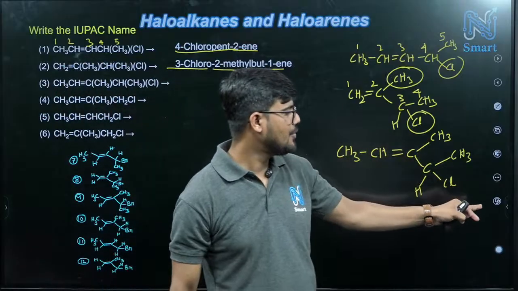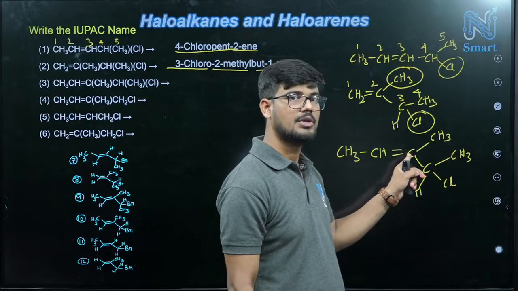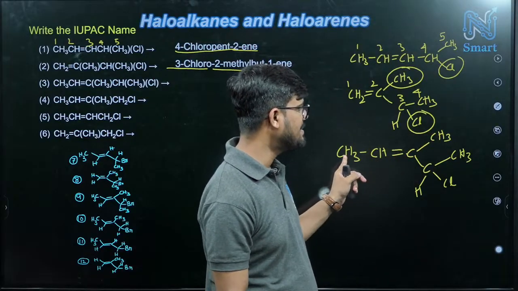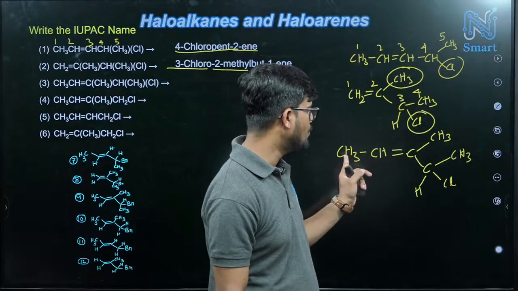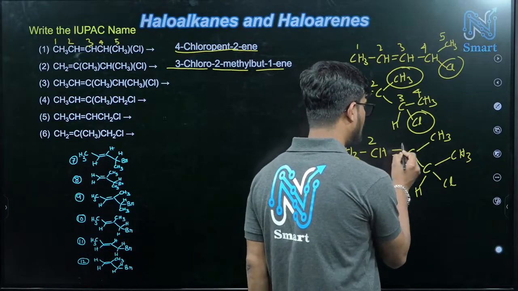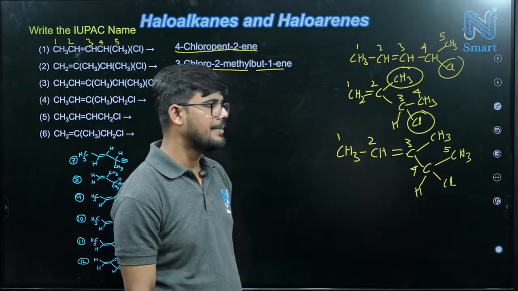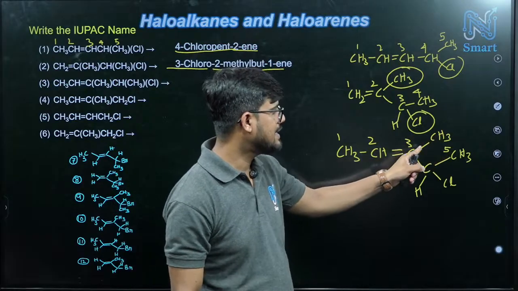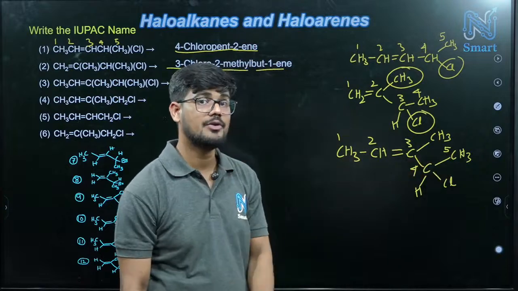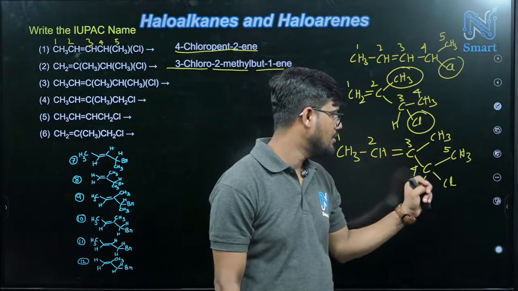From the left side if you go, just check, the second carbon is having the double bond. From the right side 1, 2, 3. No. If you start from this, 1, 2, 3, 4, in this case maximum 4 you can go, right? But if you go like this, 1, 2, 3, 4, 5, up to 5 we can go. So let's put the numbers 1, 2, 3, 4, 5, correct? So here the second carbon is having the double bond. If you consider that side, 1, 2, the second carbon is having the double bond, but in that case 1, 2, 3, 4, maximum the 4th carbon you can get. But in this way you are getting the longest chain, nearest double bond, okay, like that.